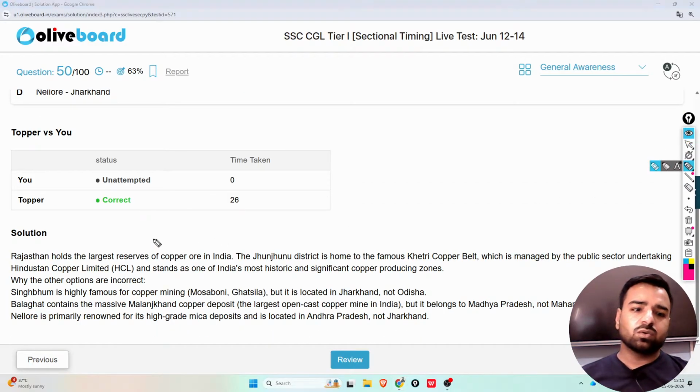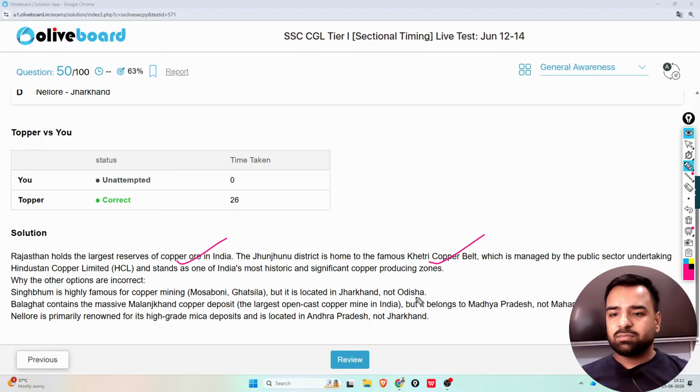Rajasthan holds the largest reserves of copper ore in India. Jhunjhunu district is home to the famous Khetri Copper Belt, which is managed by the public sector undertaking HCL, that is Hindustan Copper Limited, and stands as one of India's most historic and significant copper producing zones.